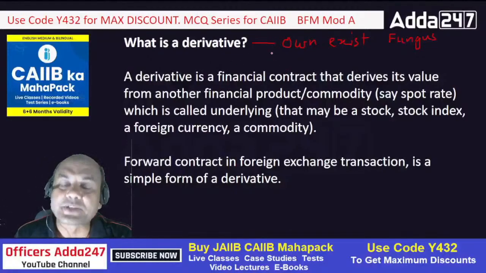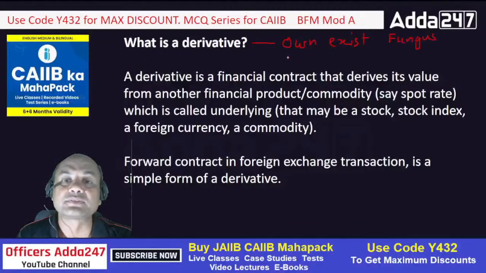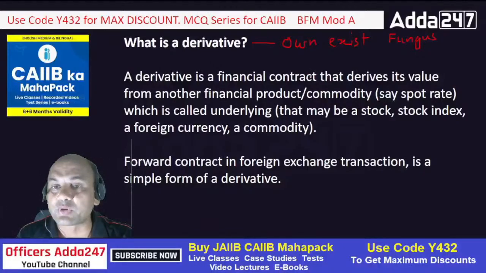You call it anything. All of them don't have an individual existence except there is some commodity backing it. Means I can have the options for Nifty, I can have the options for gold, I can have the options for dollars, I can have the options for agri commodities, I can have anything, but there should be some base over there, there should be some commodity.